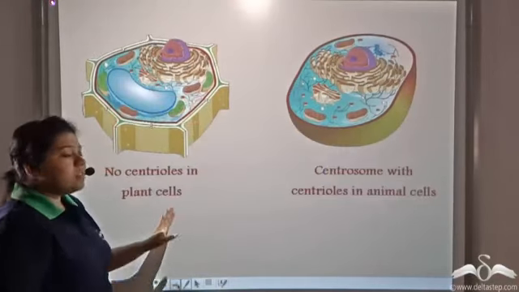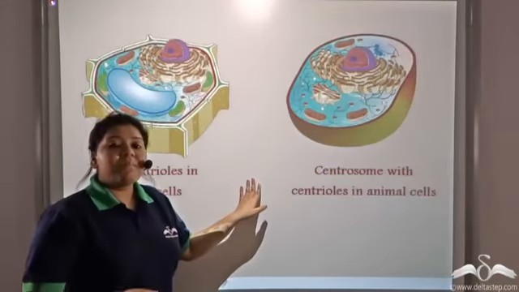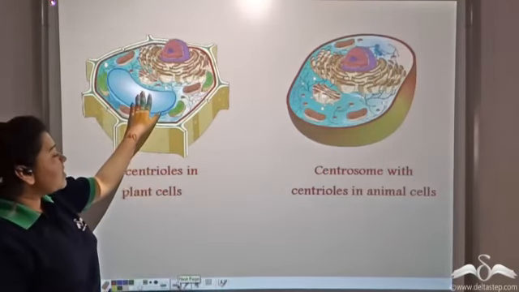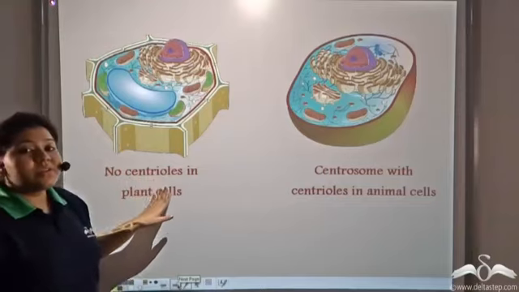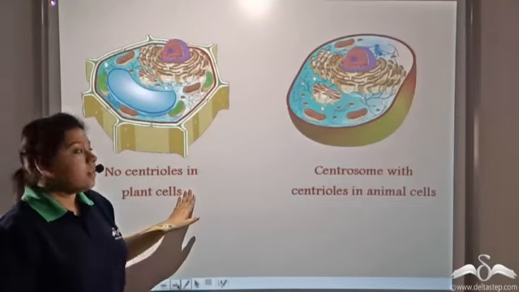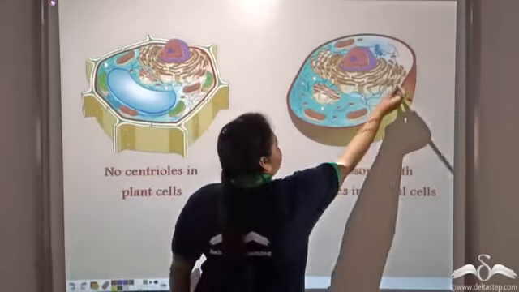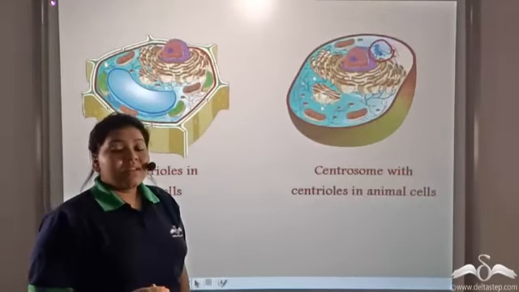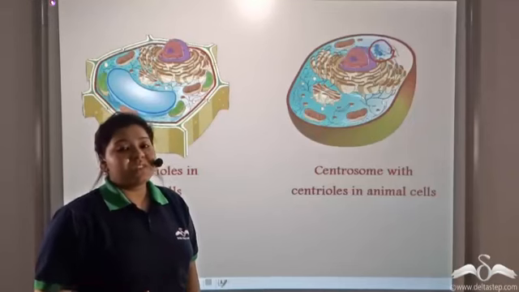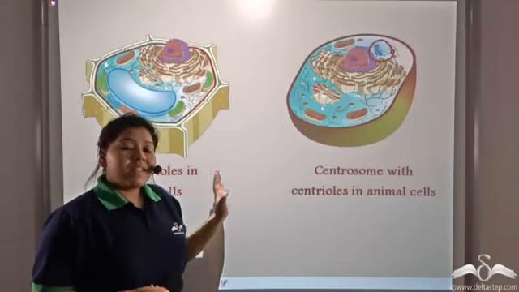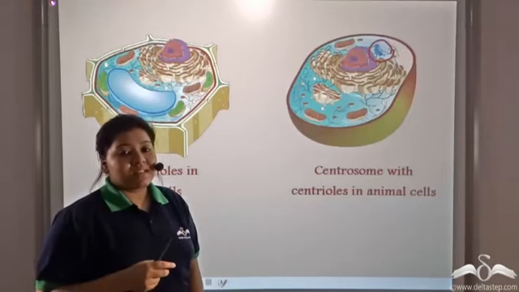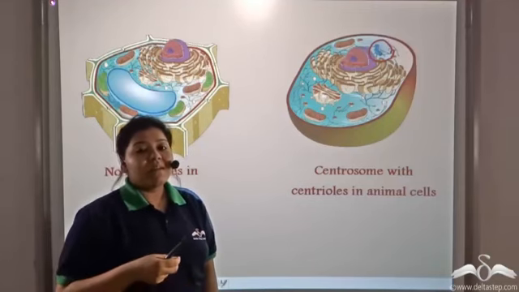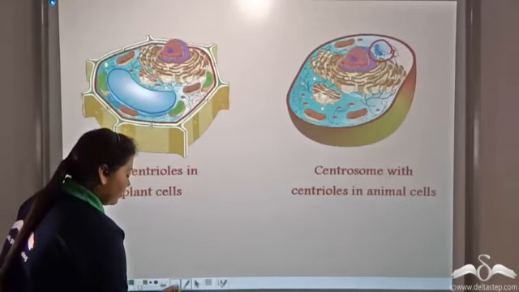Now let us find another difference between the plant and the animal cells. Now notice the plant cells do not have centrioles in their cell, but the animal cells have centrosomes that contain two centrioles. So this is the fourth point of difference between the plant cells and the animal cells. Centrioles are present only in the animal cells.